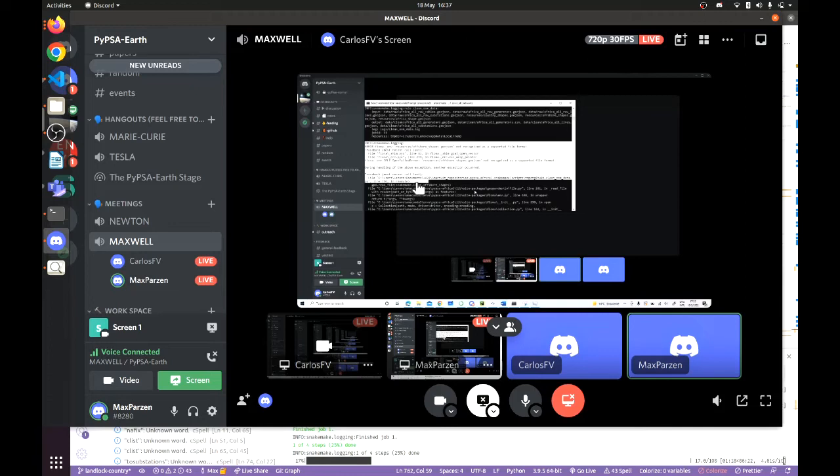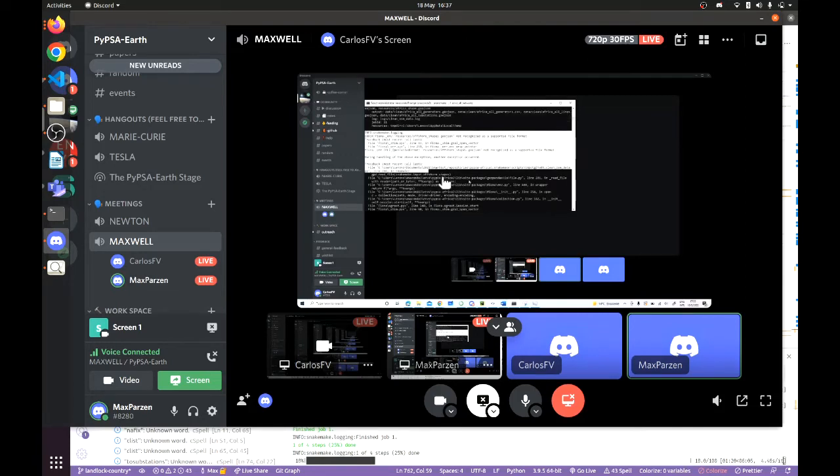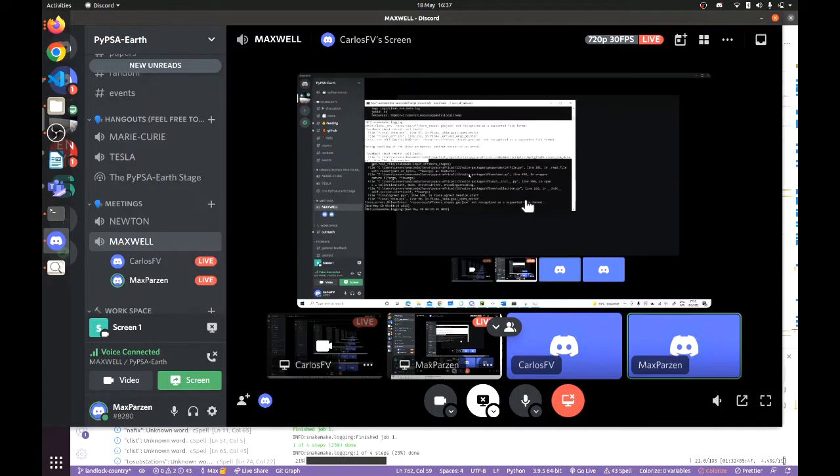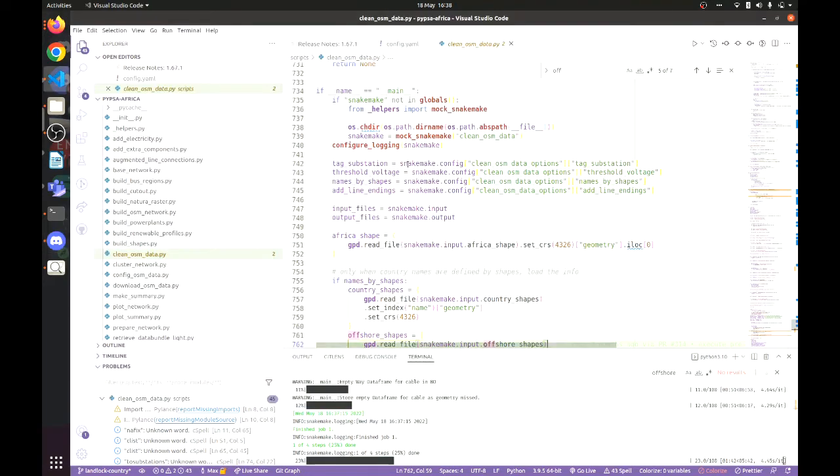Yeah, here, traceback. That's it. That's what we need. So it's gpd read file snake make input offshore shapes, and then it goes deeper into the modules and says, okay, I can do anything with that. So basically, reading in file which, sorry.